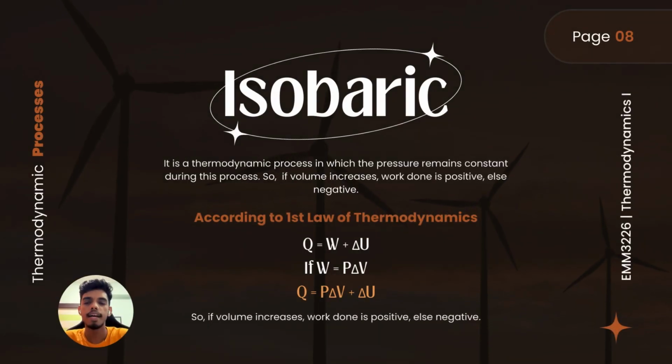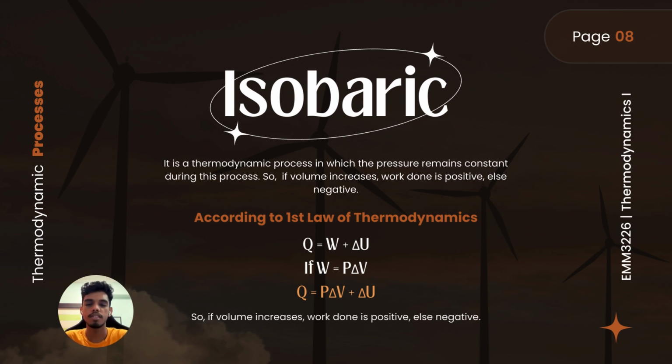Isobaric process. Isobaric process is a thermodynamic process where the pressure remains constant during the process. So if volume increases, the work done is positive or else negative. According to the first law of thermodynamics, Q equals W plus delta U. The equation for work is given as P times delta V. So the equation is expressed as Q equals P times delta V plus delta U. So when the volume increases, the work done is positive or else negative.